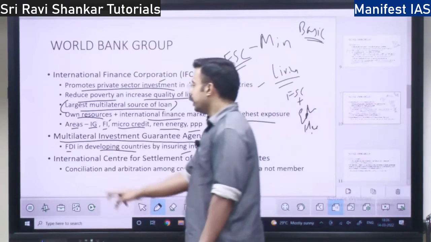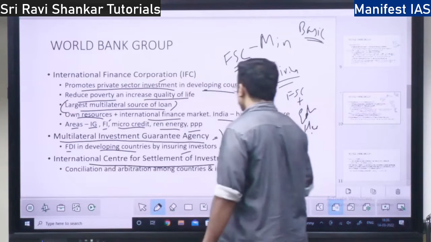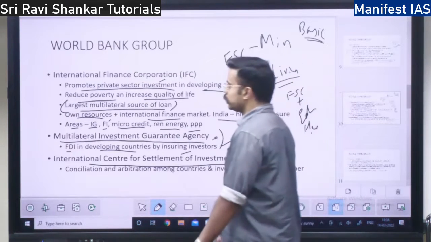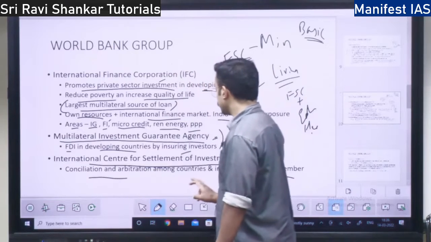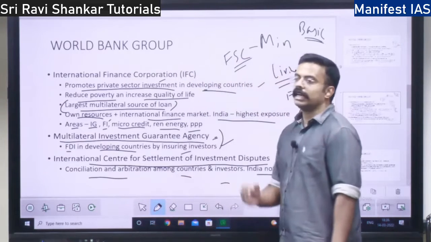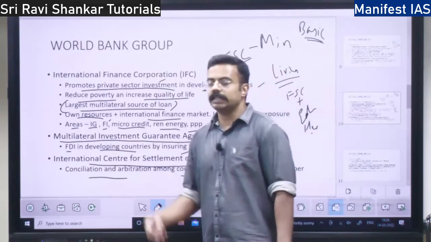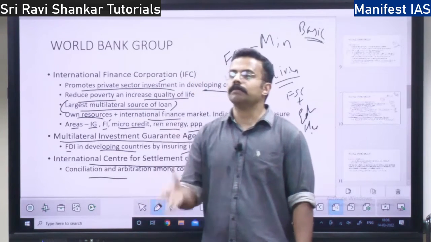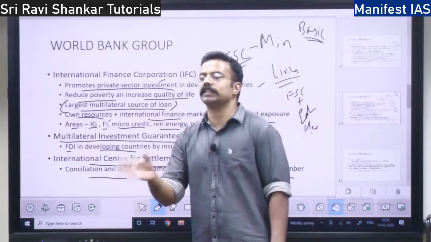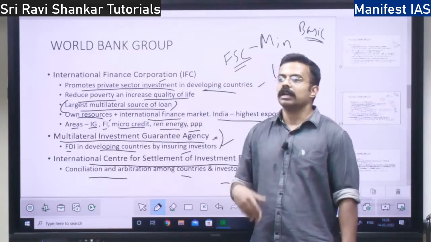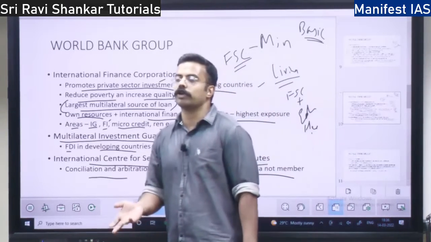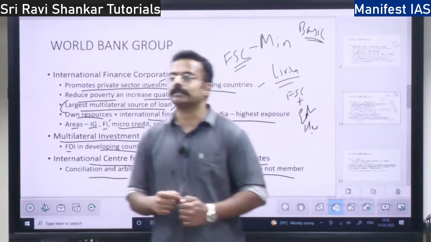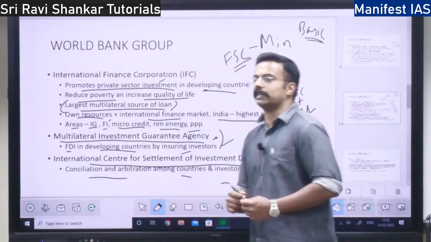So next, you have the International Centre for Settlement of Investment Disputes. I told you India is not a member. So what does it do? Conciliation and arbitration among the countries and investors, individual investors. See, there is some individual investor in India. He takes up some fight with the government. For example, you can take the case of Vodafone. The government imposed retrospective taxation. I told you what is retrospective taxation.